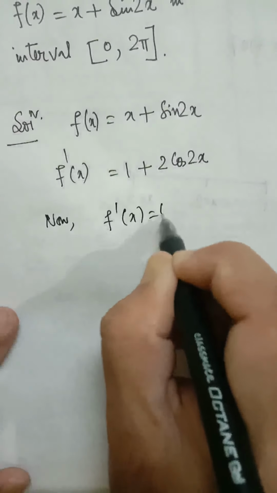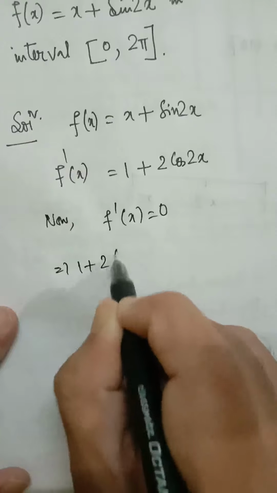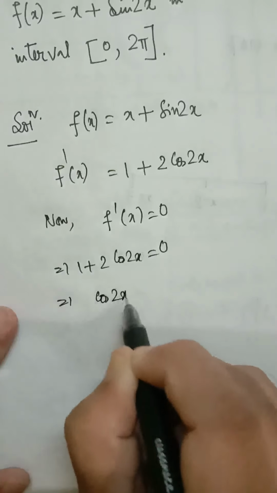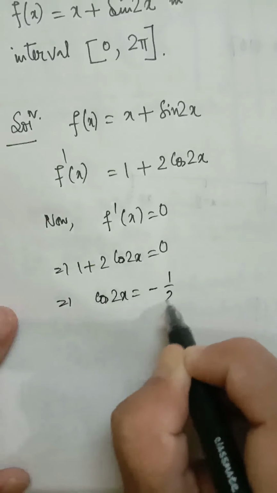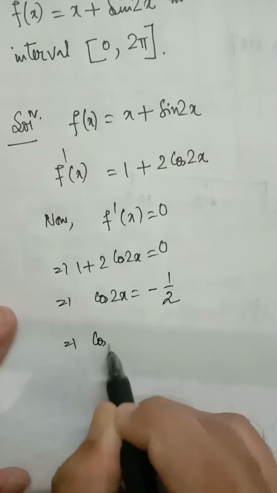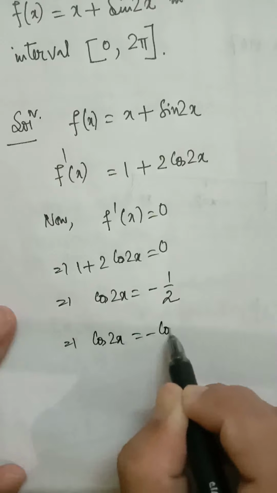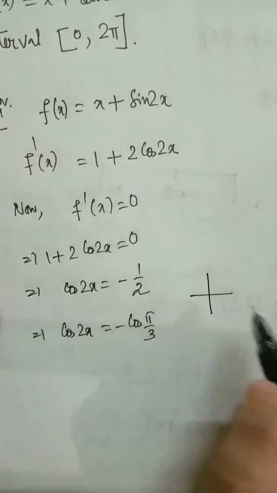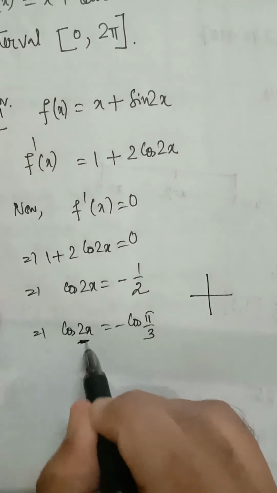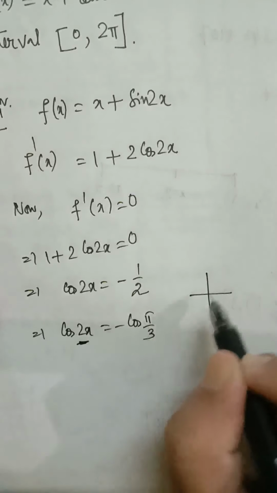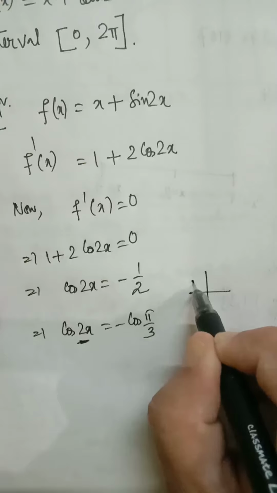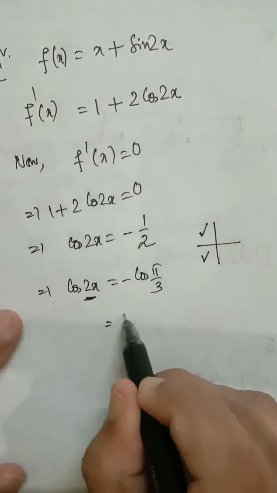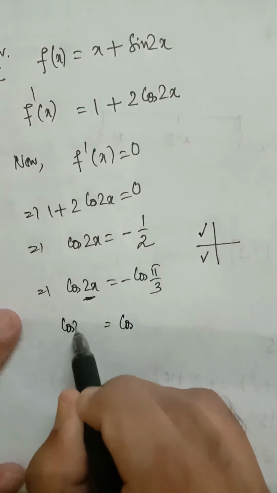Now f'(x) equal to 0 gives you 1 plus 2 cos 2x equal to 0, and from this we get cos 2x equal to minus half, cos 2x equal to minus cos of π by 3. Now cos θ is negative. You can see we are finding the value of 2x. Cos 2x equal to, cos is negative in the second and third quadrant, so we can write cos 2x equal to cos of